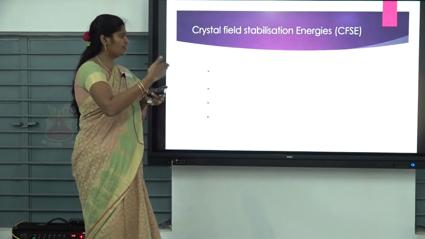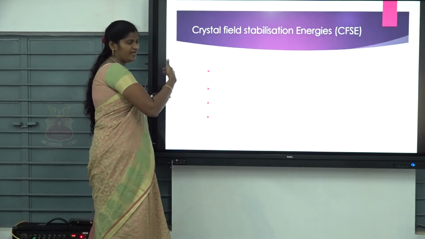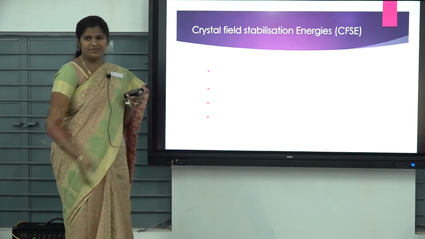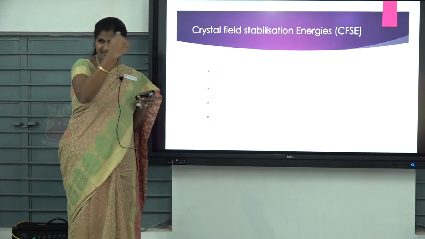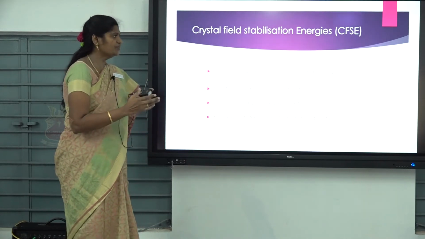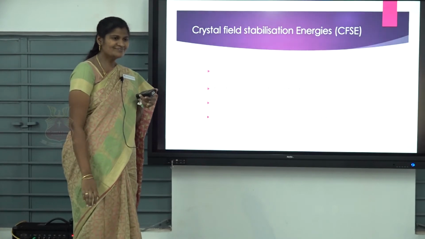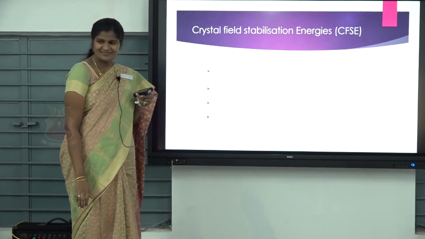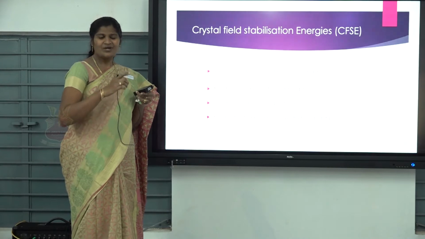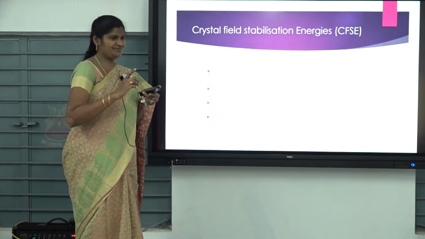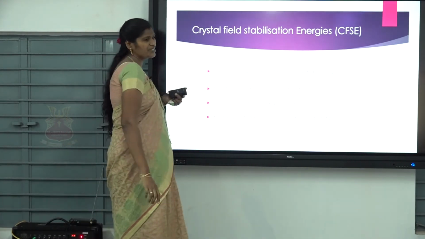Now we have to see the energy gap between the two sets, that is t2g and eg. The energy gap between these two is equal to 10 Dq, or otherwise 1 del naught. 1 del naught is equal to 10 Dq.